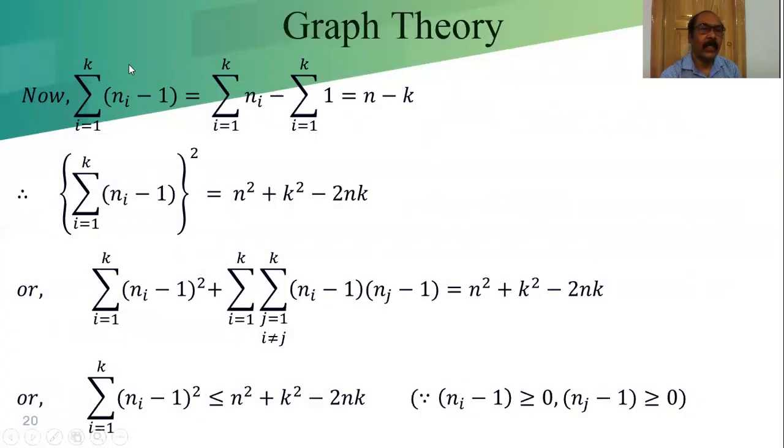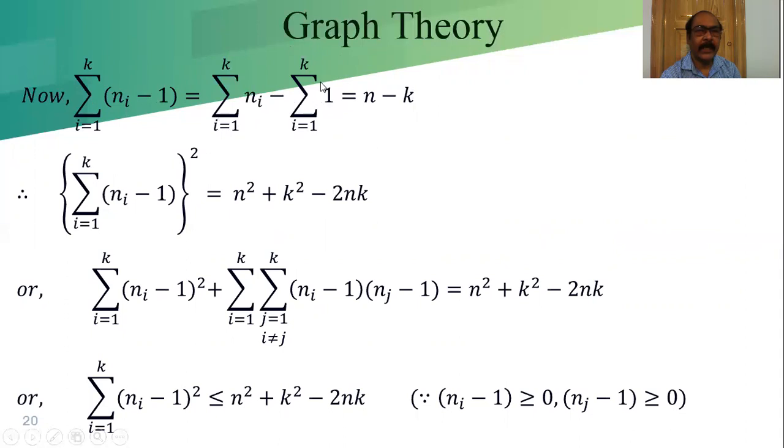For that, we are considering the summation i equal to 1 to k of ni minus 1. We can break it into two summations: summation i equal to 1 to k of ni, minus summation i equal to 1 to k of 1.